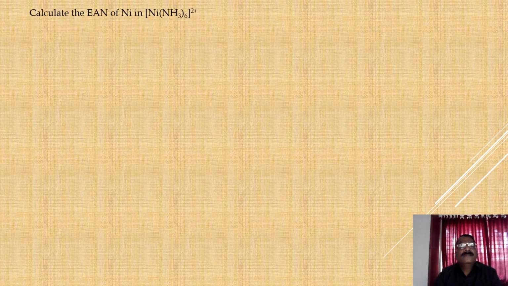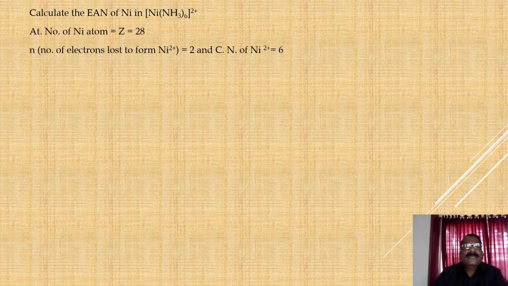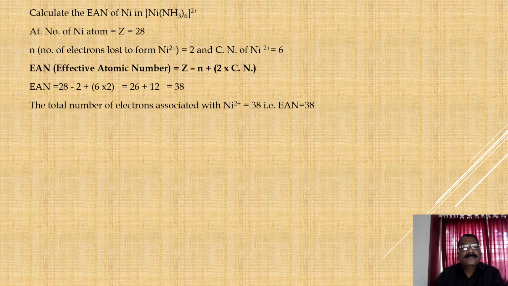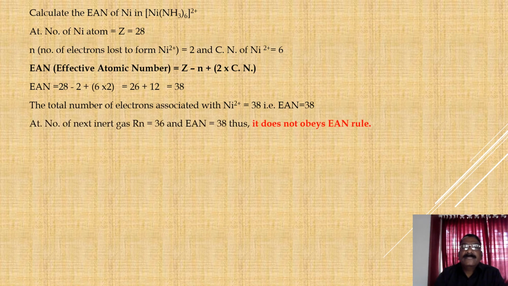See this example, that is [Ni(NH3)6]2+. Ni atomic number is 28, oxidation state is 2, coordination number is 6. In the formula, we fill in all the figures, that is 28 minus 2 plus 12 is equal to 38. The total number of electrons associated with the Ni, that is EAN, is equal to 38. It is higher than the inert gas atomic number and hence it does not obey EAN rule.